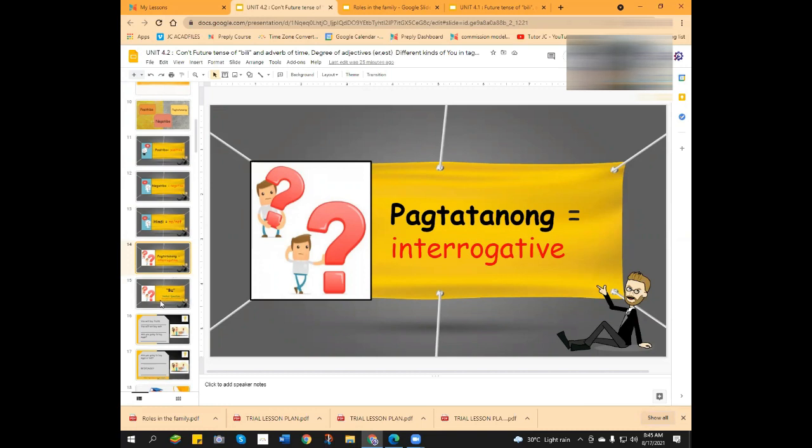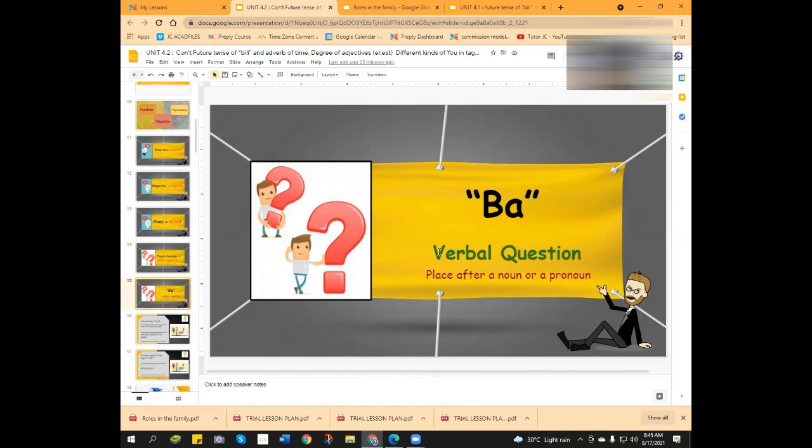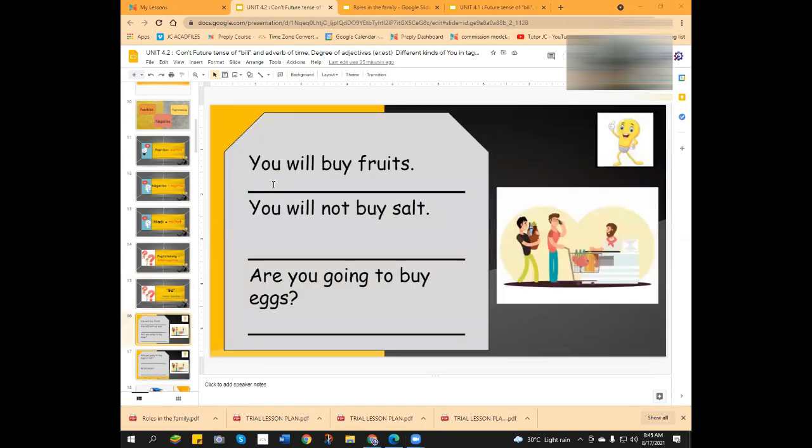Pa. Ba, tama. It's the verbal question, and it is placed after a noun or a pronoun. So let's have an example. This one, you will buy fruits. Okay. Bibili ako, mga prutas. Okay, so ng mga. This is what you have said.